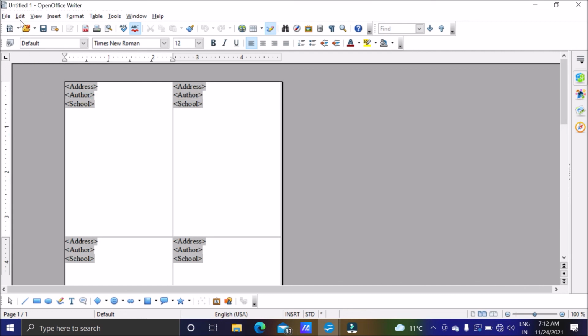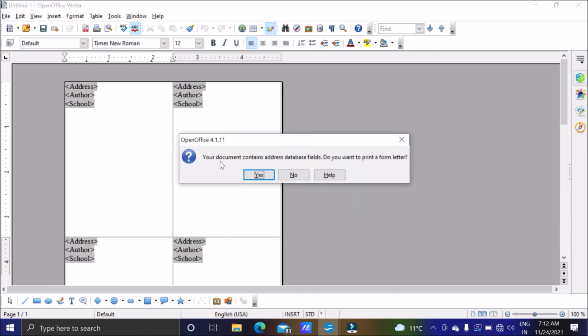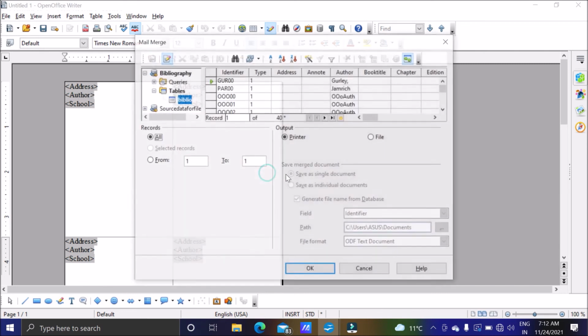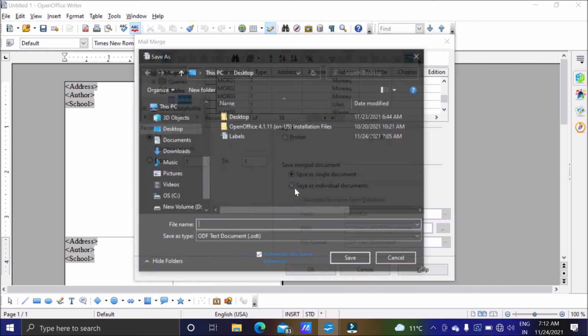We have to just take a printout of it. So click on file and then select print. Your document contains address database fields, author, address, school. Do you want to print a form letter? Yes, so we will get it. These are the data which we are going to use, so we will get this data very easily. And then here you can see output is in the form of printer or file. I don't have a printer with me, so I will go with file. The file will get saved, save as a single document or save as individual documents. I will go for save as single document and then OK.